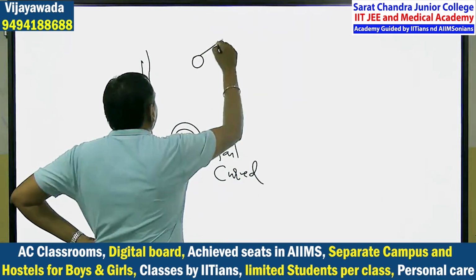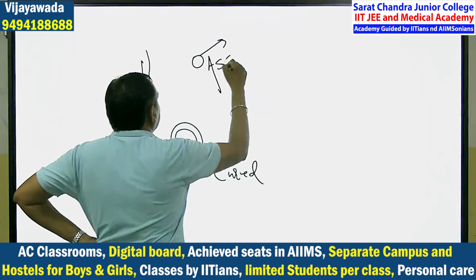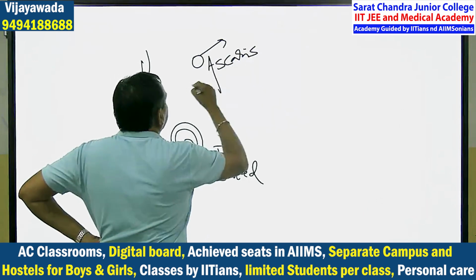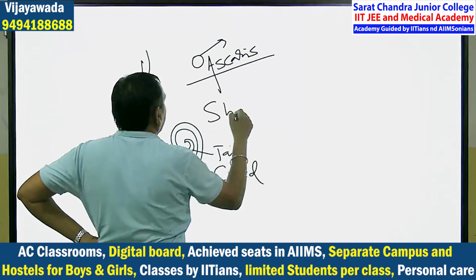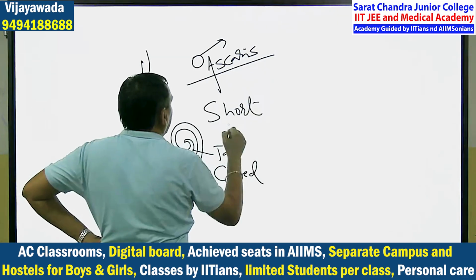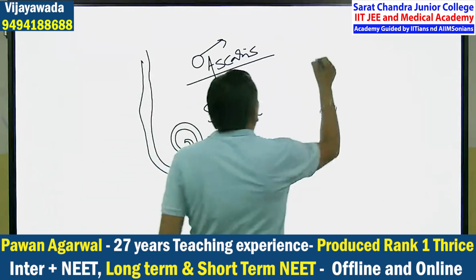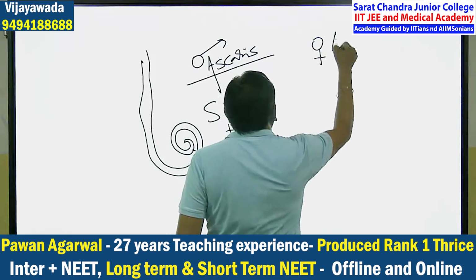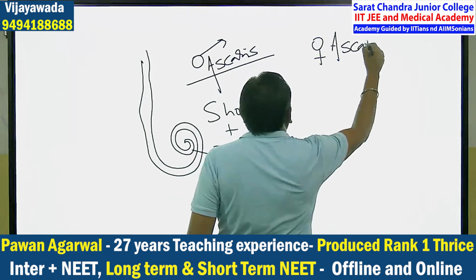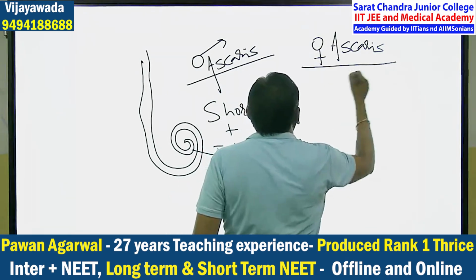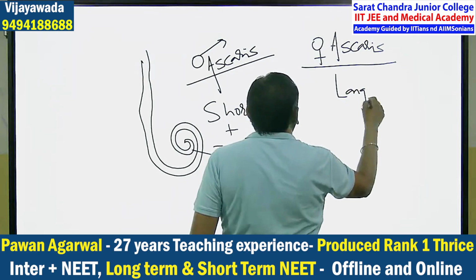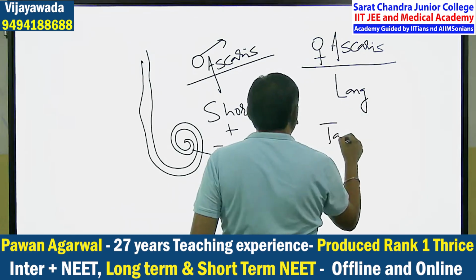Male Ascaris is short, and the tail is curved. Female Ascaris is long and the tail is straight.